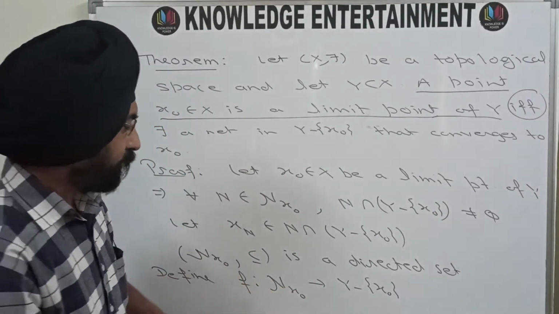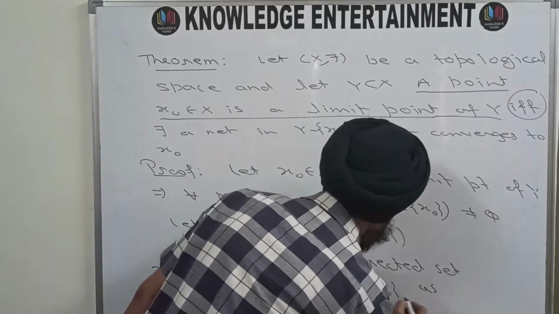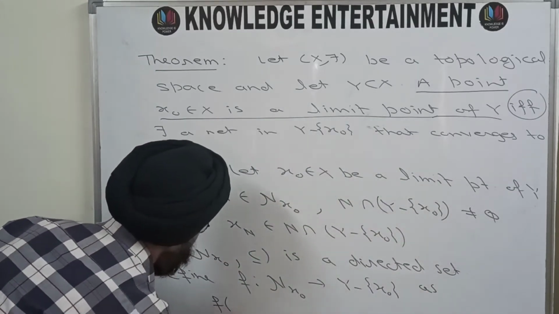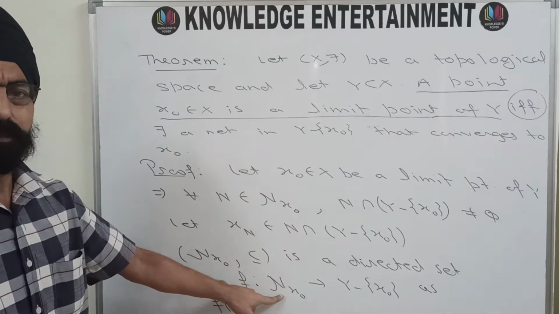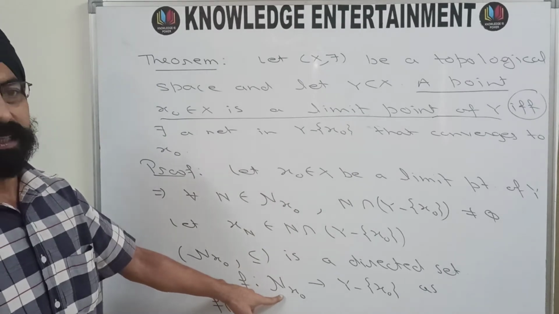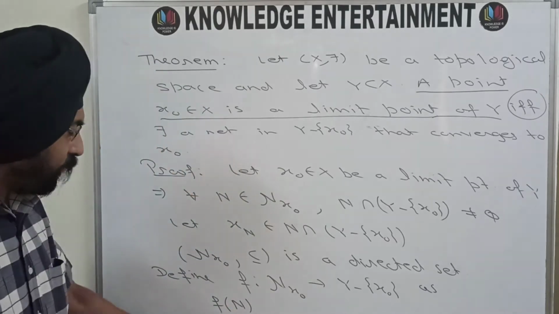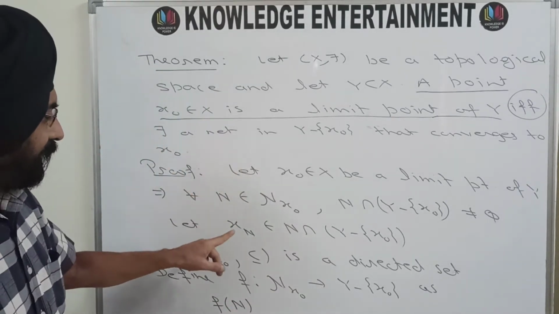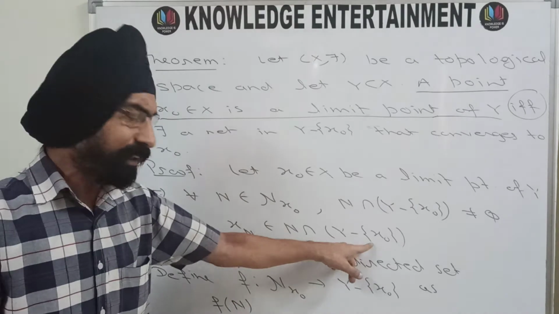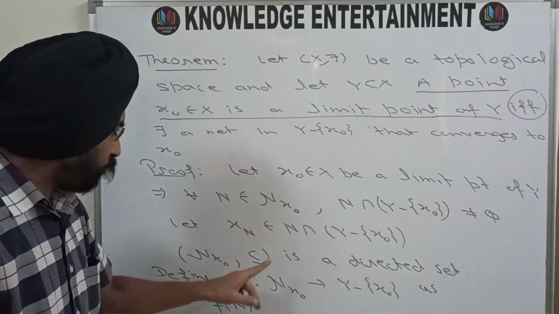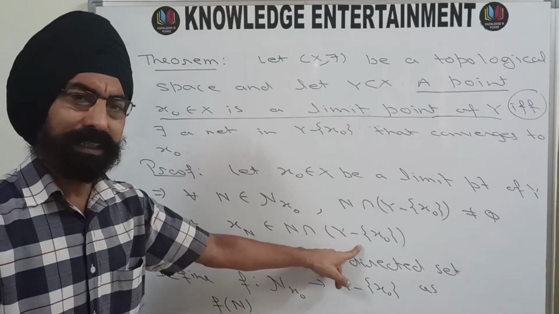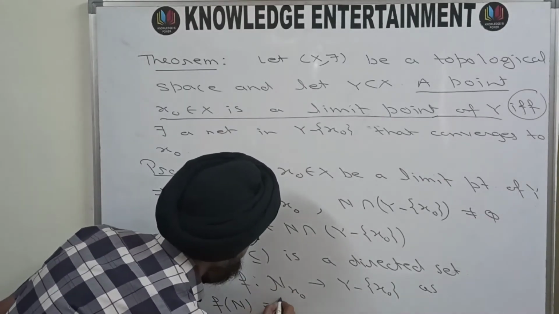So define f from this to this as f of N, where N_X naught has members of the type neighborhoods of X naught, so let it be N. So f of N is Xn, and we know that for every N, this Xn belongs to N intersection Y minus X naught. So this Xn belongs to N, and this Xn belongs to Y minus X naught also. So I'm defining it as Xn.